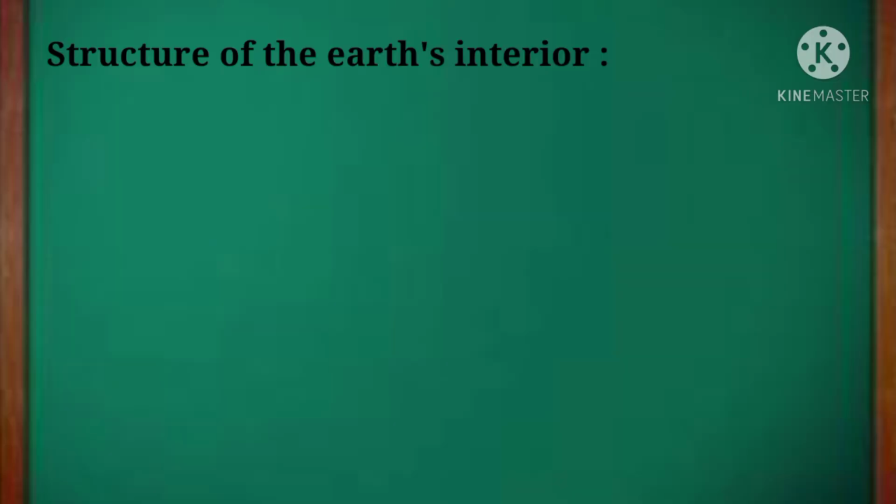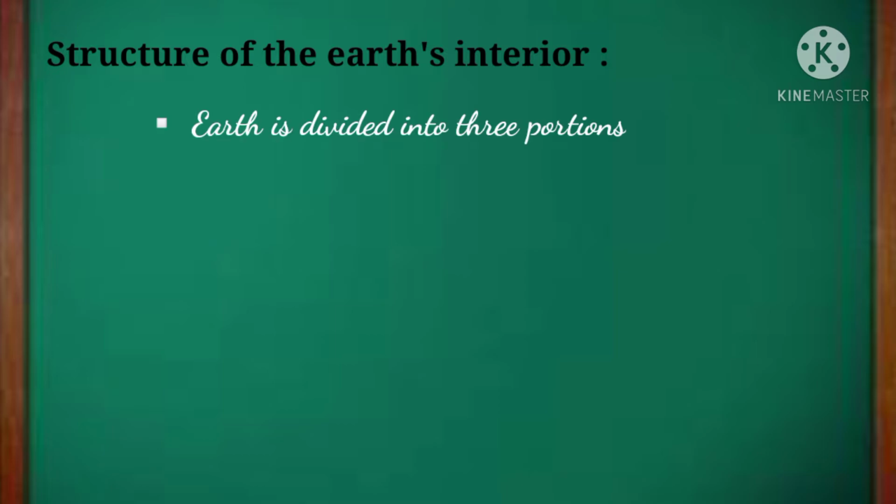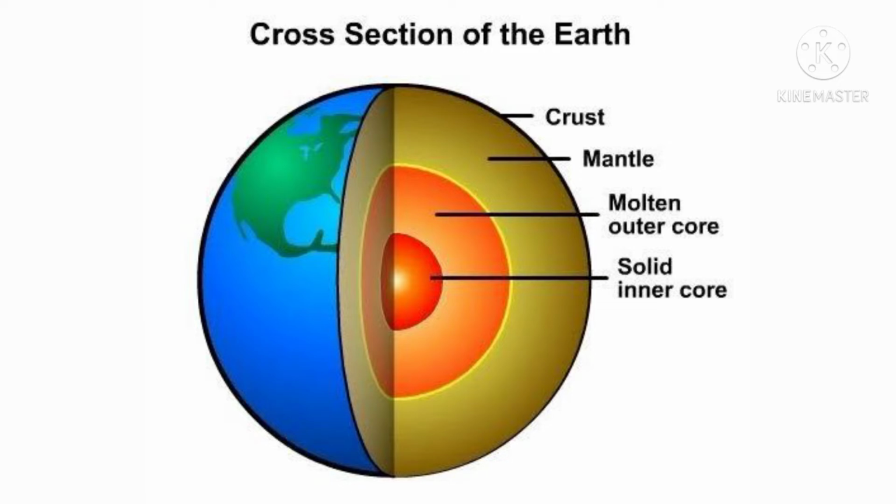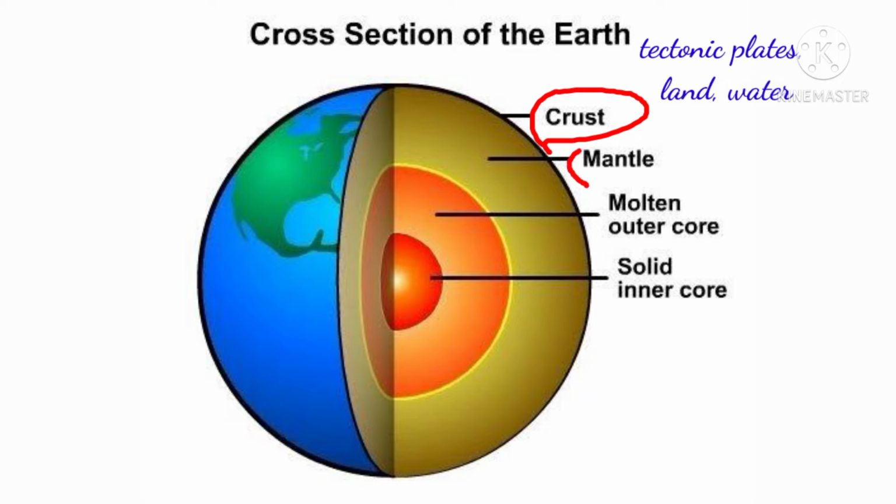Next, we will learn about the interior structure of the earth. The interior structure of the earth can be divided into three portions. They are crust, mantle, and core. The crust is the outermost layer of the earth, the mantle is the layer below the crust, and the core is the central portion of the earth. Let me see them one by one. First is crust. This crust is the outermost layer of the earth, and it consists of tectonic plates, land, and water.